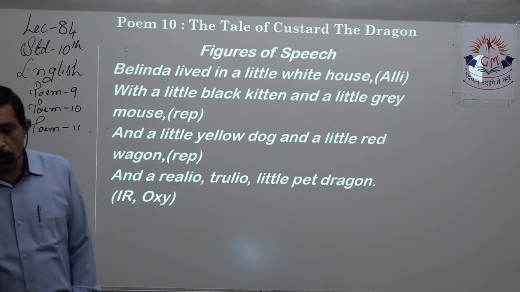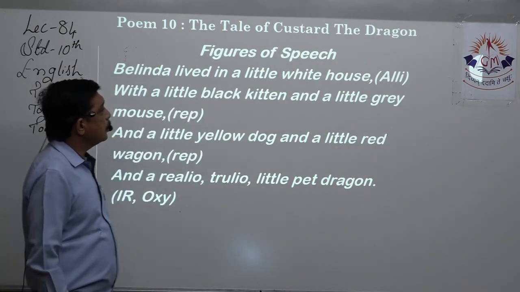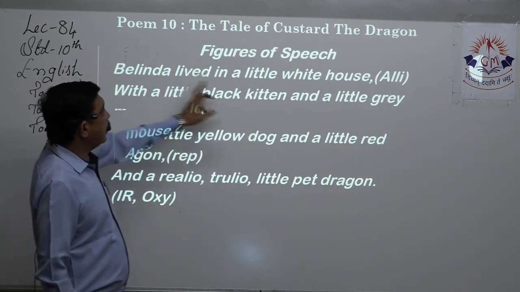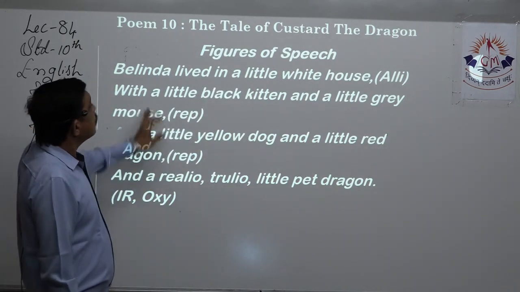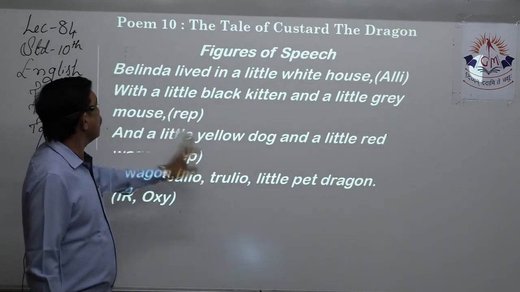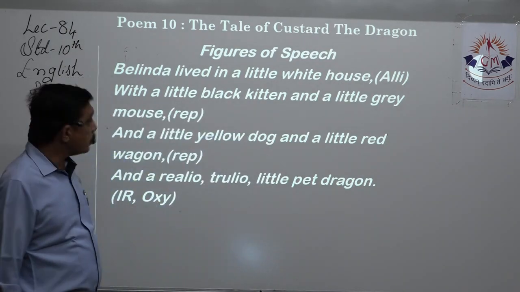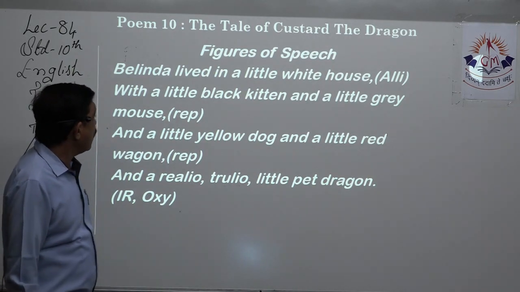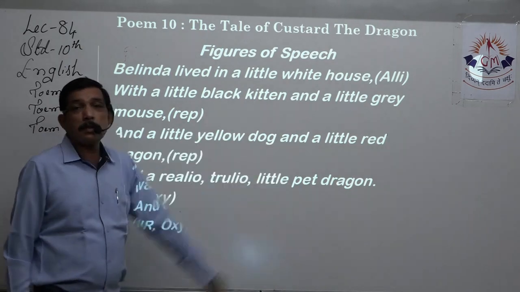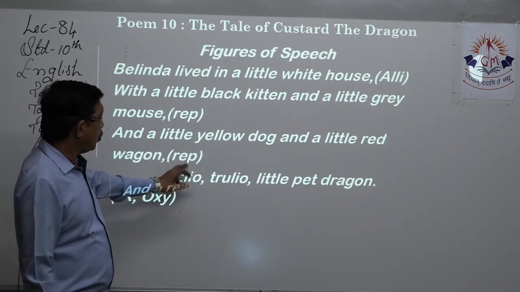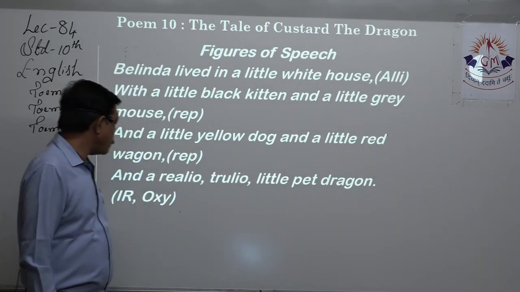Now we do the figures of speech. Belinda lived in a little white house. Alliteration is there. Yes, L and L sound is repeated. Please start writing very quickly. With a little black kitten and a little grey mouse. Repetition is there. Little, little. Complete word little is repeated. So repetition is there. And a little yellow dog and a little red wagon. Again, little, little is repeated. Repetition.